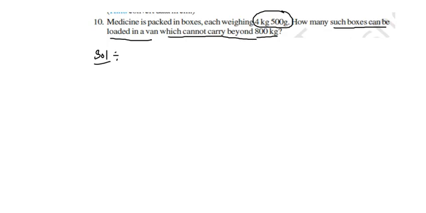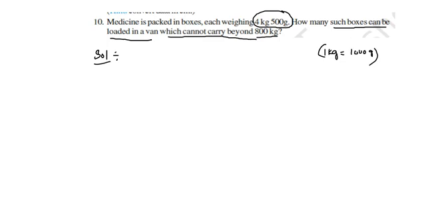It should be less than 800 kgs loaded in a van. Now we know that 1 kg is equal to 1000 grams. So already we know that.